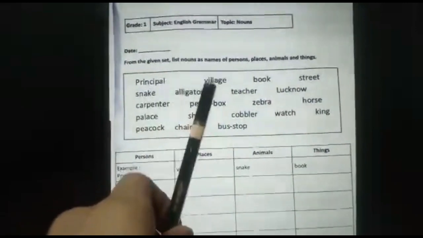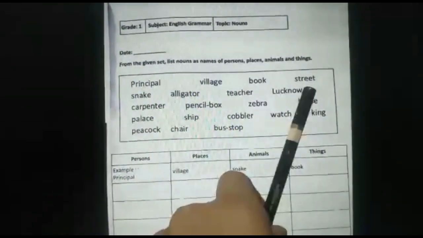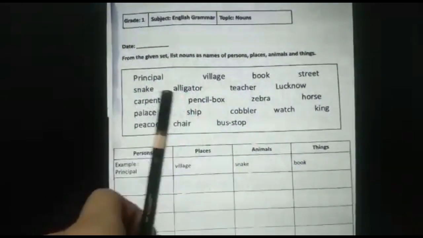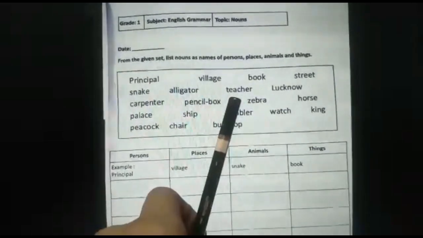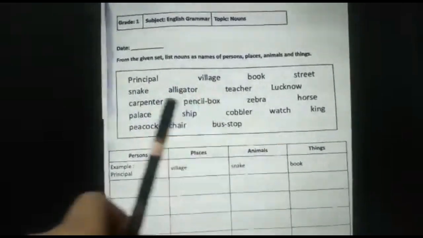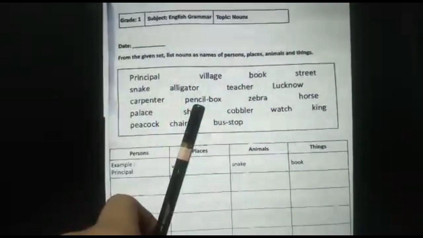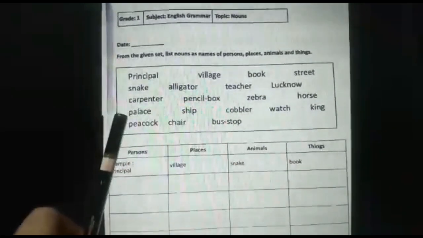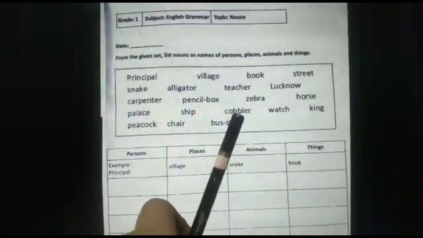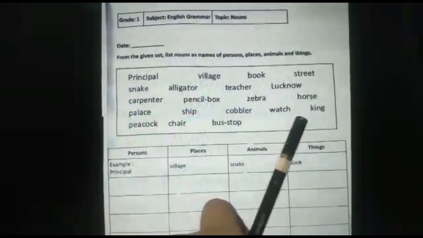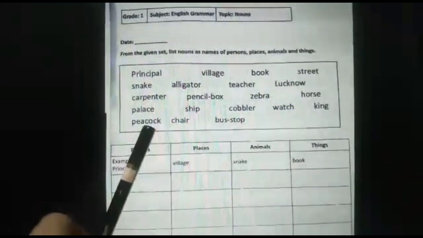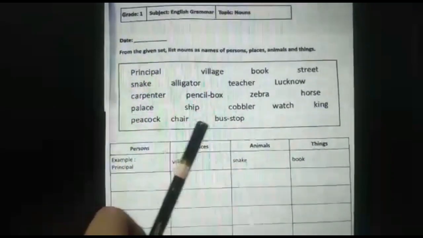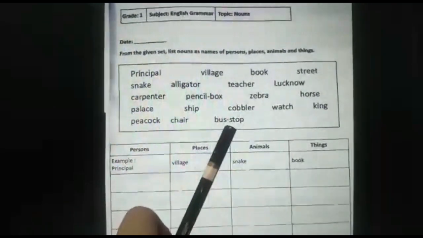Principal, village, book, street, snake, alligator, teacher, Lucknow, carpenter, pencil box, zebra, horse, palace, ship, cobbler, watch, king, peacock, chair, and the last word is bus stop.